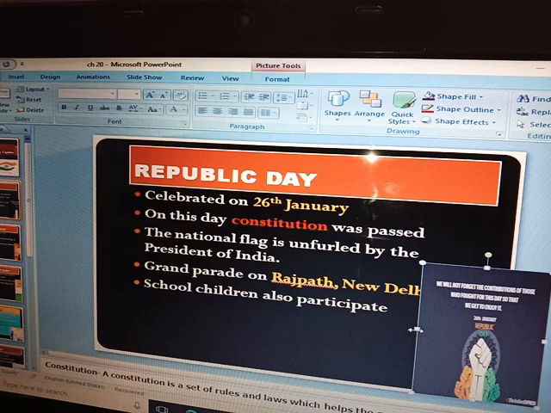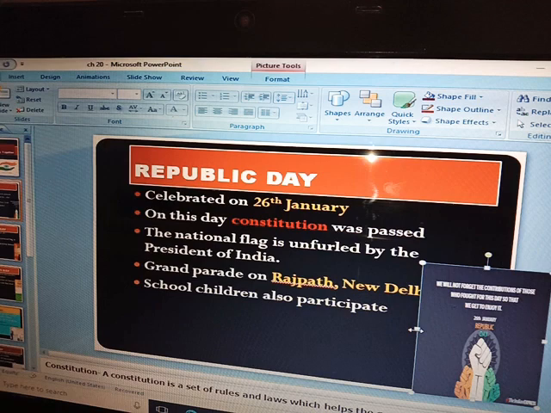On Republic Day, the national flag, our tricolor national flag, is unfurled by the President of India. Some chief guests are also called from different countries to celebrate on this day. Then on this day a grand parade, with jhankiyan, tableaux of different states and armies, is presented on Rajpath.